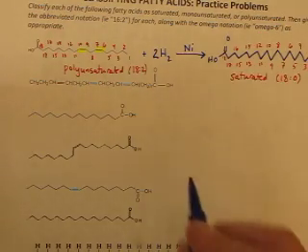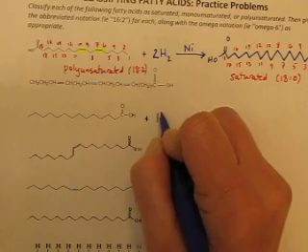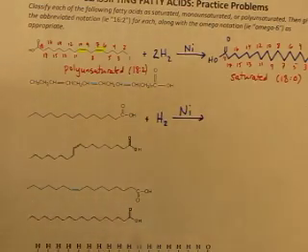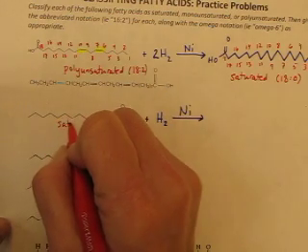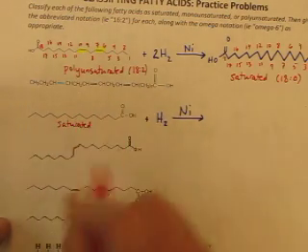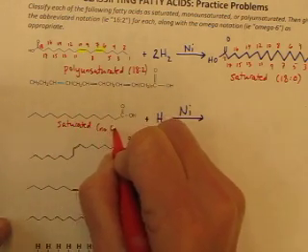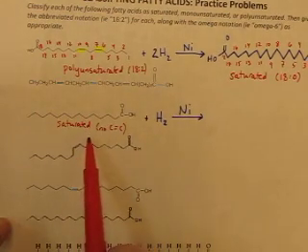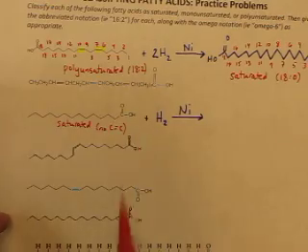I want to show you what happens if you try to react with hydrogen for a saturated fatty acid. This one right here is saturated, right? There are no double bonds. There are no carbon-carbon double bonds. So what will happen when you try to hydrogenate it?